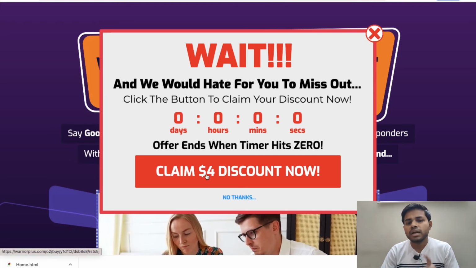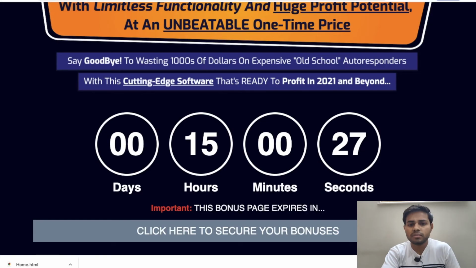And one more thing, guys, if you are going to buy this software with my link, then you are also getting a $4 discount, guys. And when you click claim $4 discount, then you have to pay the amount for this software, and the software is yours, guys. So that's the whole process of how you can buy this software, guys.